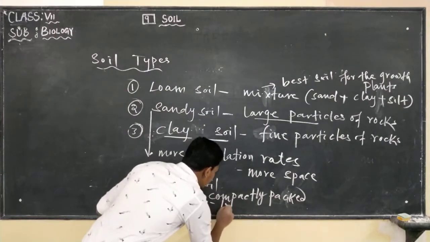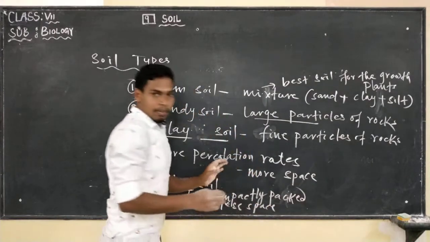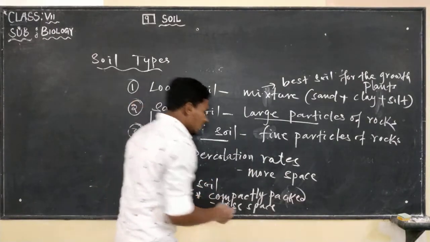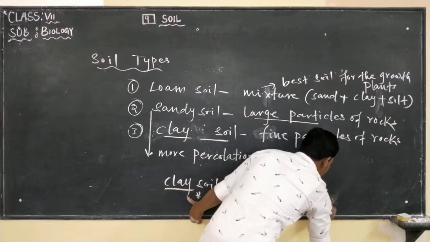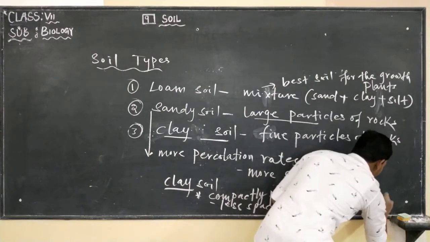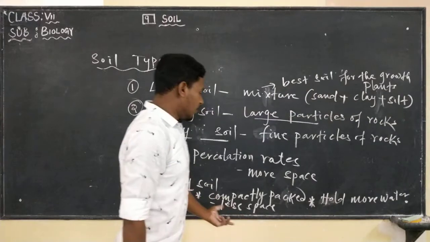That means they have what? Less space, and they can hold more water. That means they have water holding capacity.